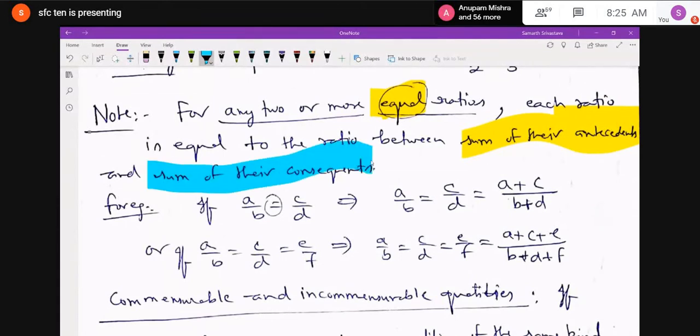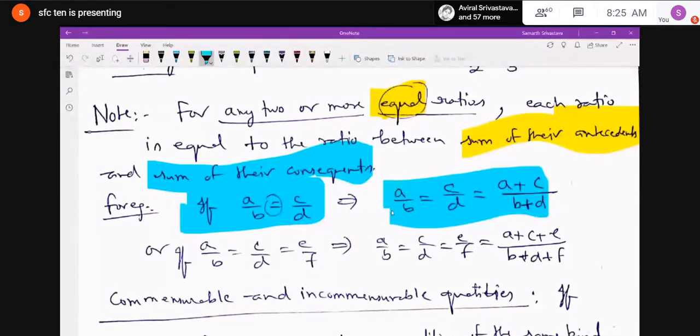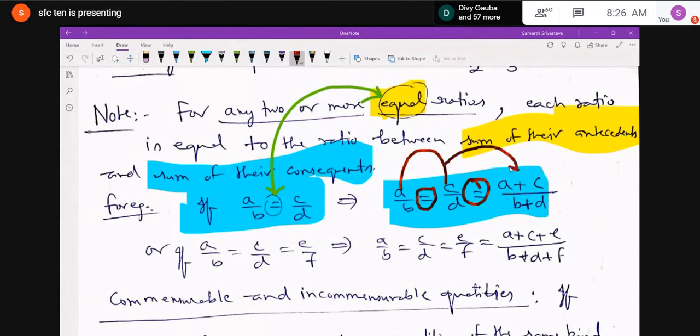For example, if the two ratios are A upon B and C upon D, I have written them in the form of fractions. If they are equal, then both the ratios will be equal to the ratio between the sum of antecedents and the sum of consequents, that is A plus C, sum of the numerators, upon sum of the denominators. You can keep it in your memory like this also: A upon B is equal to C upon D. Here I have taken two equal ratios, so both the ratios will be equal to A plus C upon B plus D.